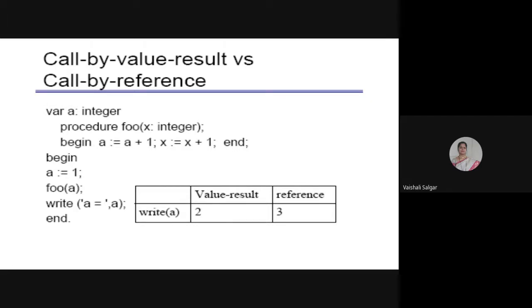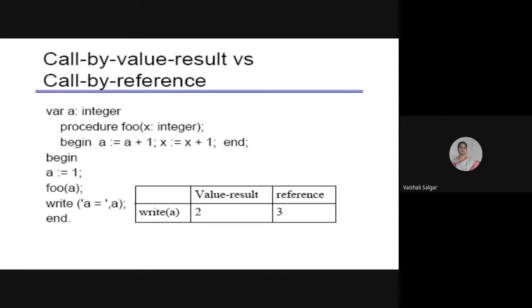Yes, is it clear? Ma'am, how did X become a pointer? Like we didn't even use X as a pointer variable. No, see, when we are saying a reference, for reference in Pascal there is a VAR reserved keyword. So I have just explained you.